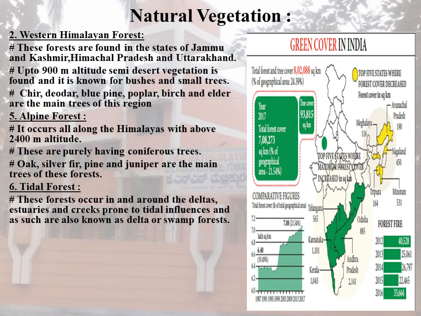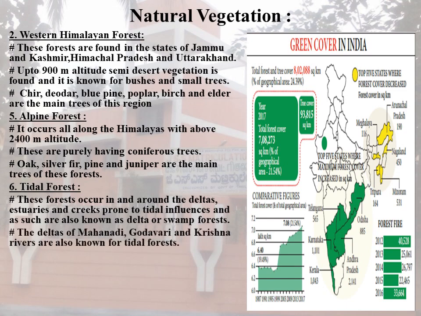The delta of the Ganga-Brahmaputra has the largest tidal forest in this area. The deltas of the Mahanadi, Godavari and Krishna rivers are also known for tidal forests. These are also known as mangrove forests.